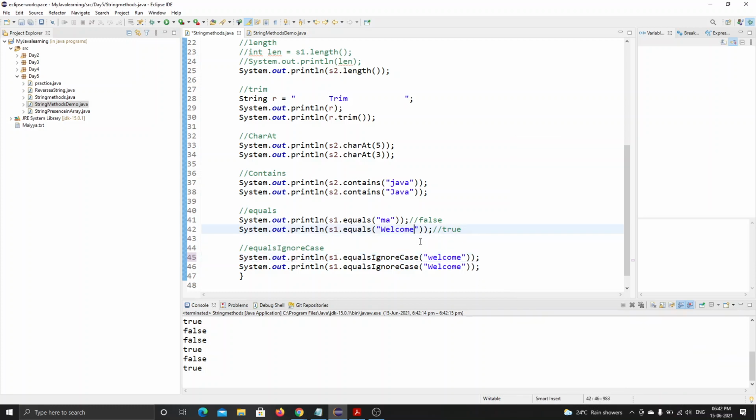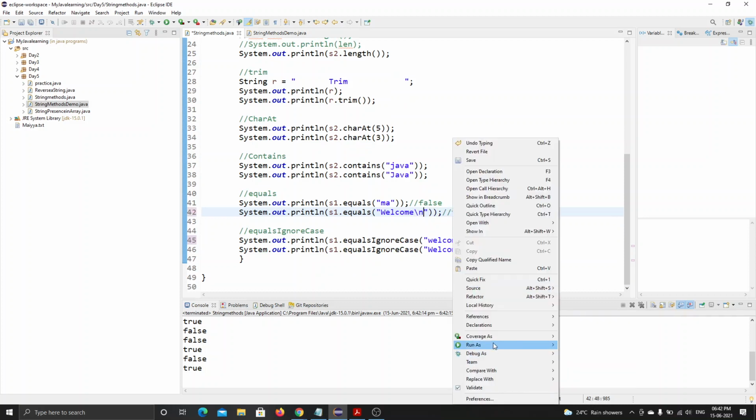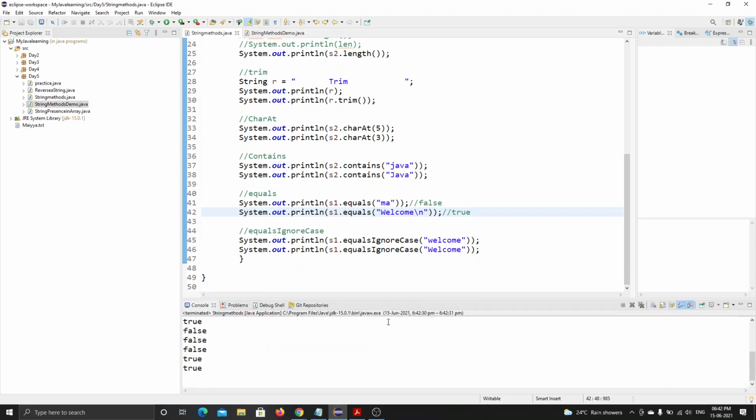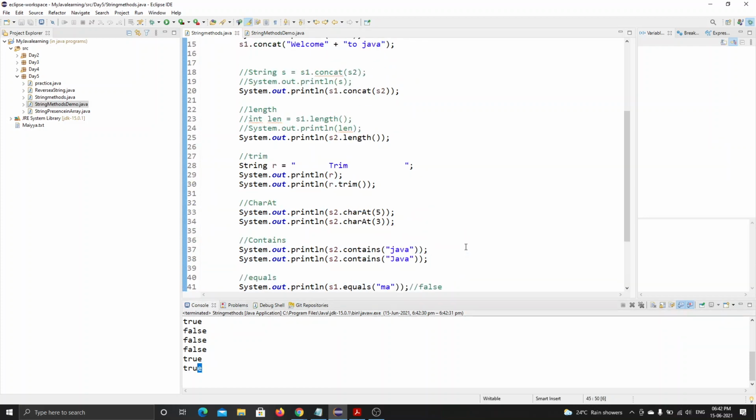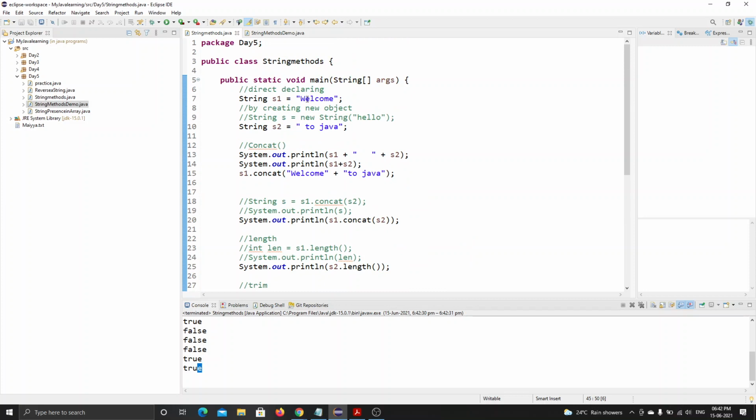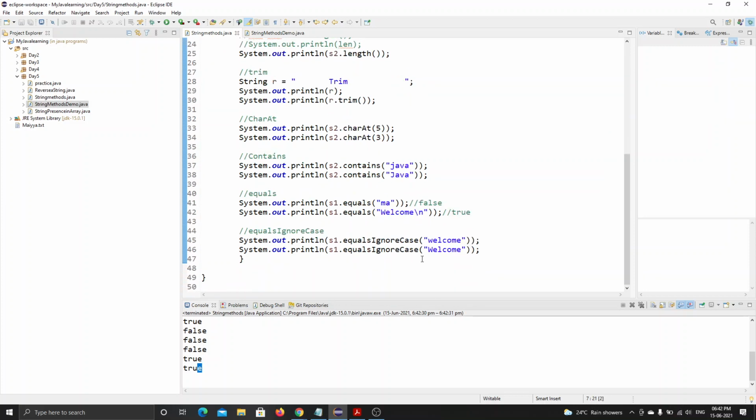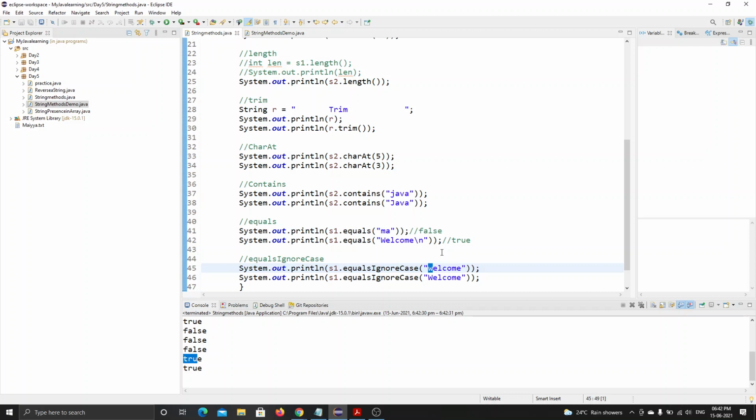We will add this here. Let it be. See here, it says true, right? It is in lower case, but in string S1 the first character is in upper case. But it is saying true because equalsIgnoreCase ignores the case, lower case and upper case.